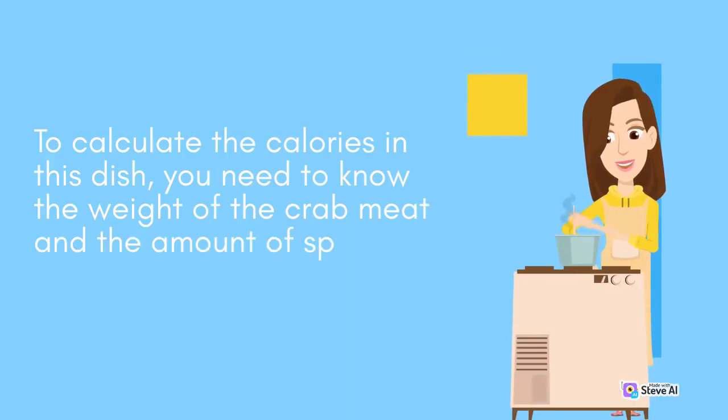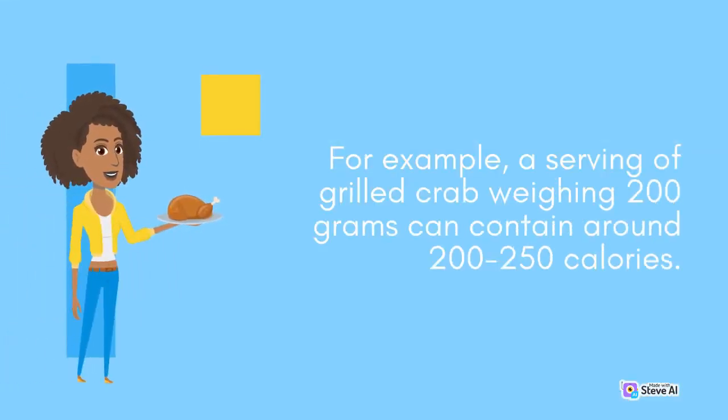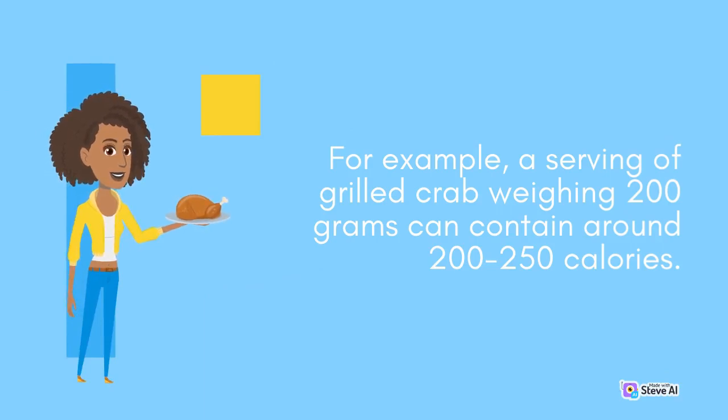To calculate the calories in this dish, you need to know the weight of the crab meat and the amount of spices used. For example, a serving of grilled crab weighing 200 grams can contain around 200 to 250 calories.